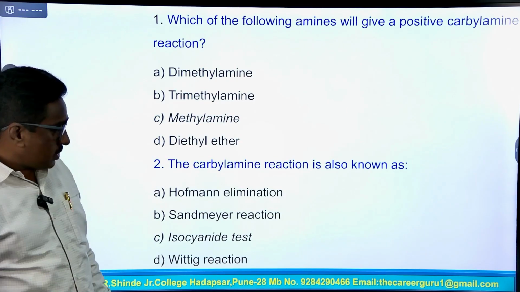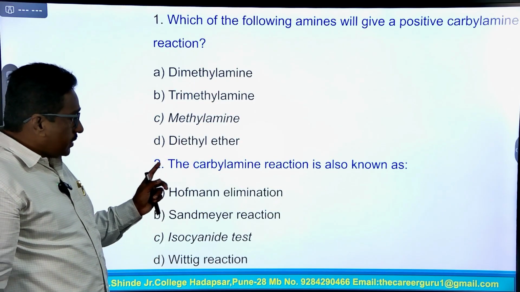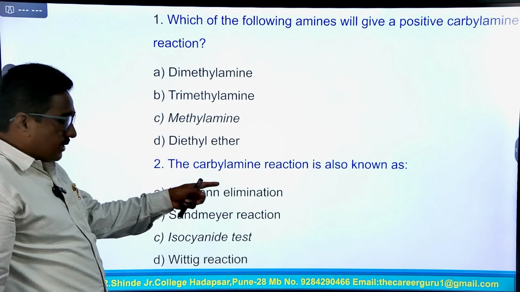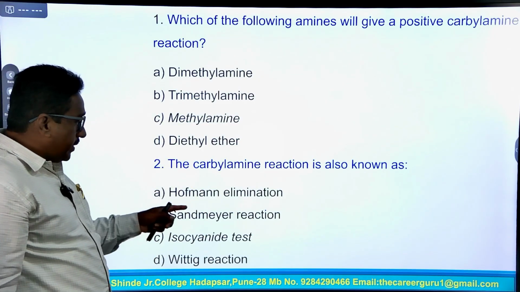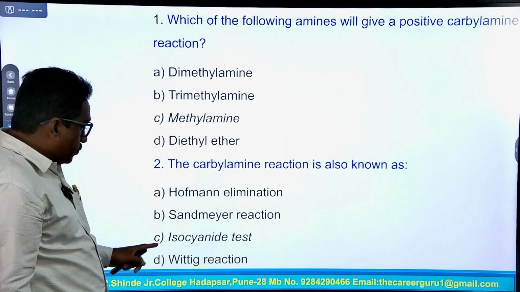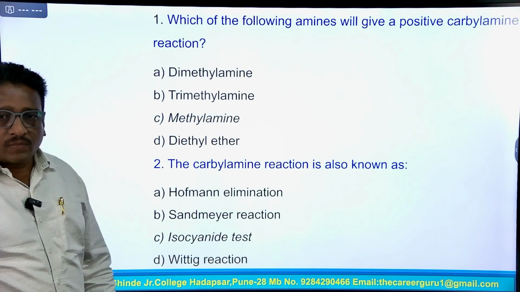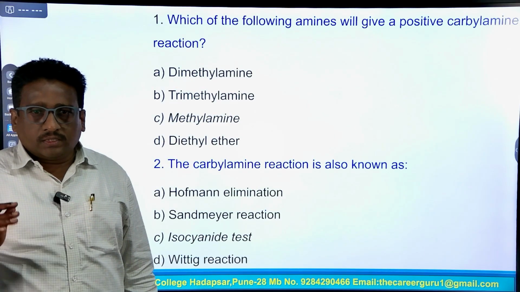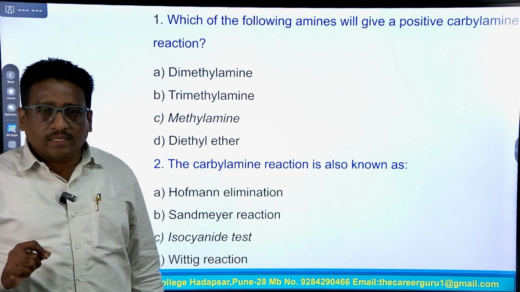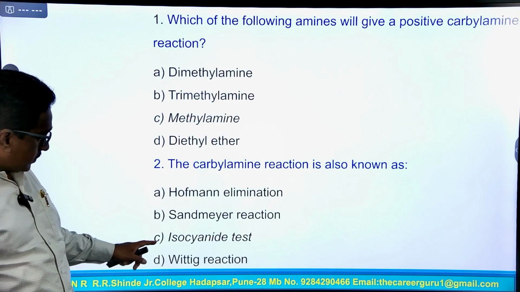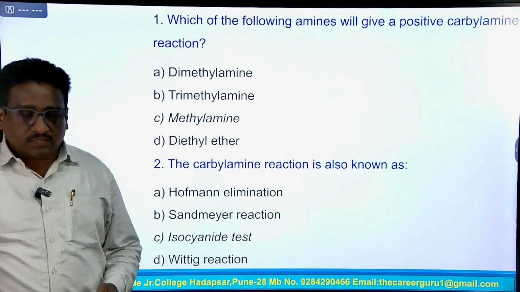Second MCQ: the carbylamine reaction is also known as option A, Hofmann's elimination reaction, B, Sandmeyer's reaction, C, isocyanide test, and D, Wittig reaction. So, out of these 4, the carbylamine reaction is also called the isocyanide test. So, the correct option is isocyanide test.